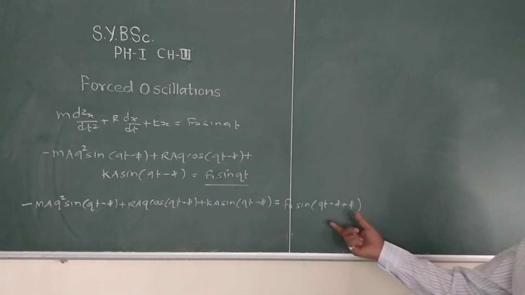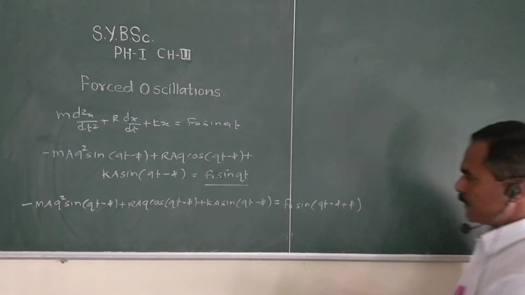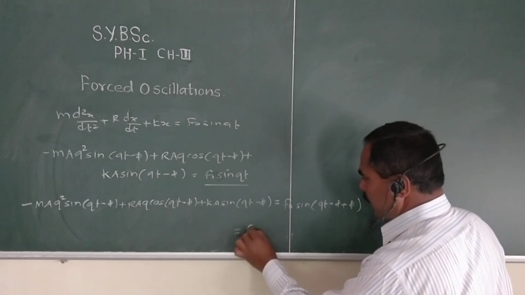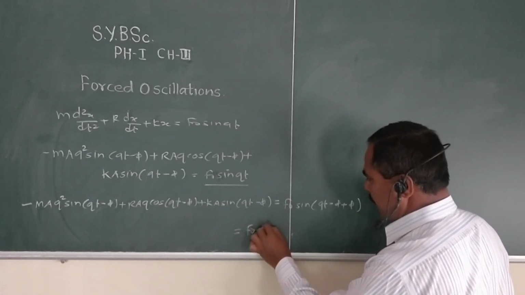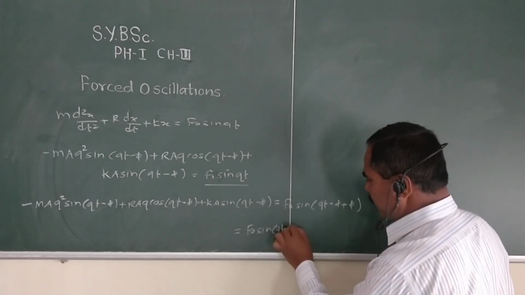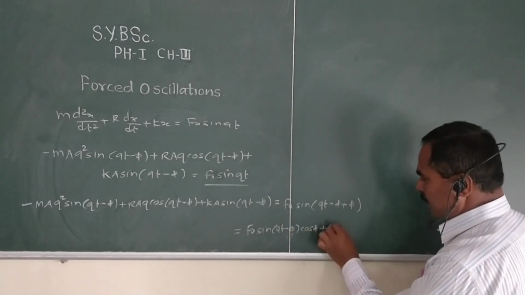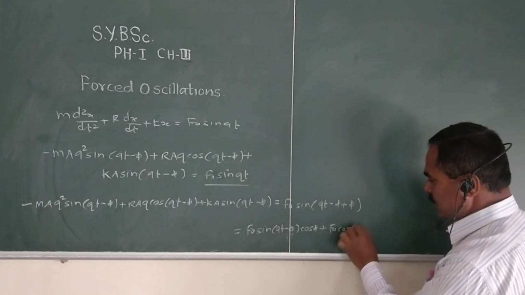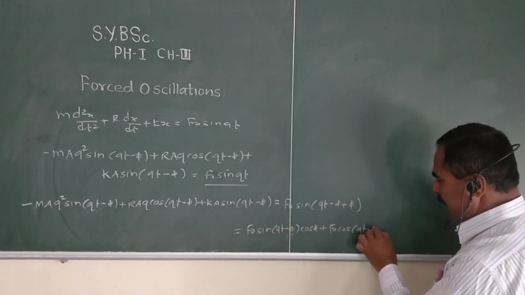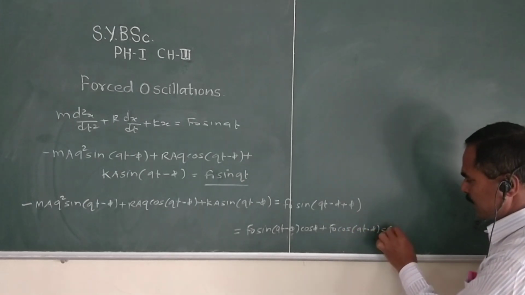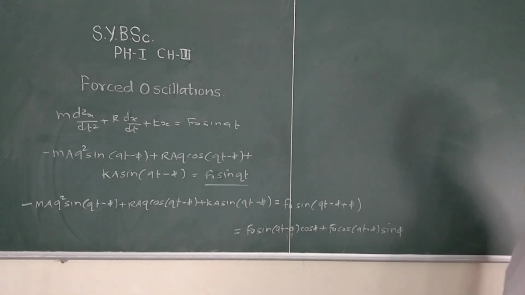Okay, then we expand this term, that is equal to f naught sin(qt minus phi) cos phi plus f naught cos(qt minus phi) sin phi.